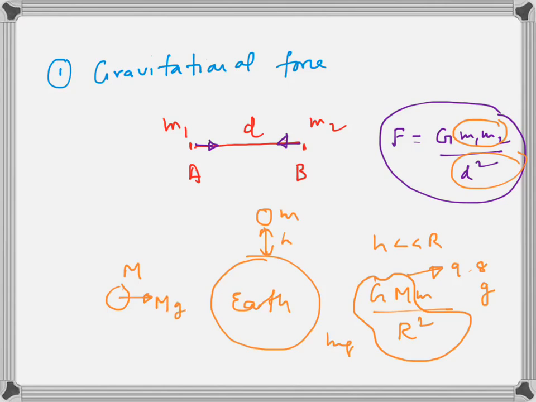This force of attraction is always towards the center of the earth. So earth attracts every object towards its center. So it is attracting me with a force, and that force is my mass into g, my mass into 9.8. So this mass into g, mg, is the force with which earth attracts. It is also called weight.